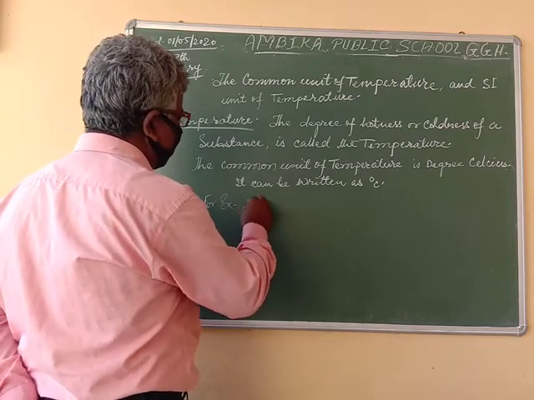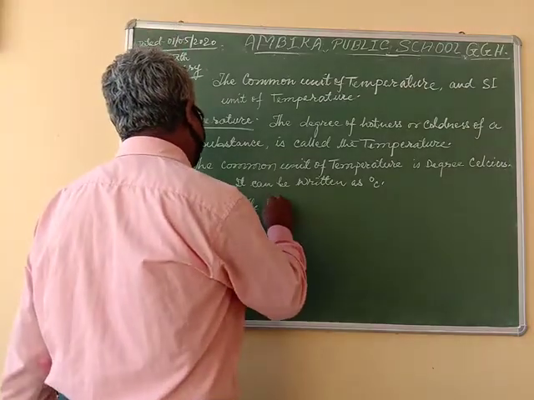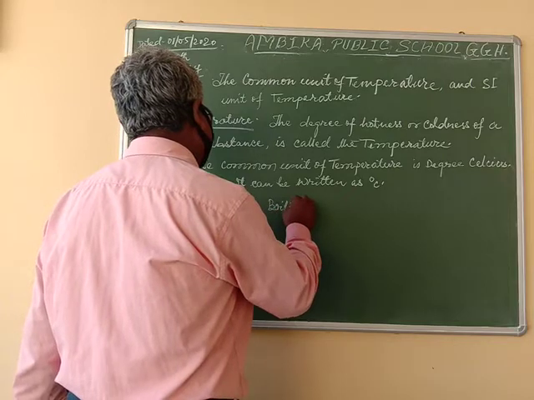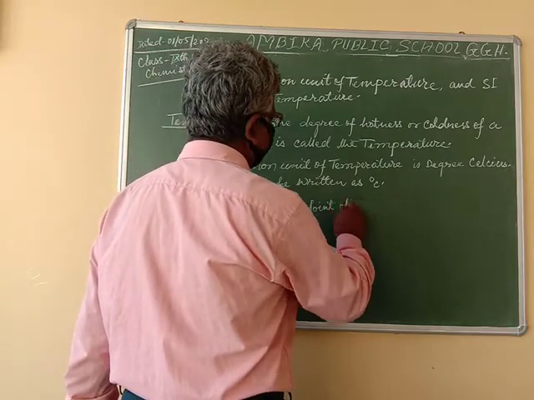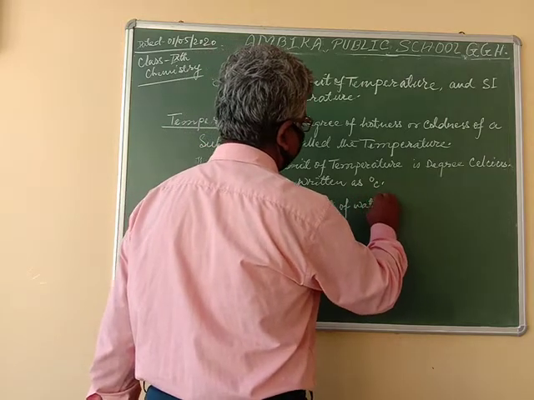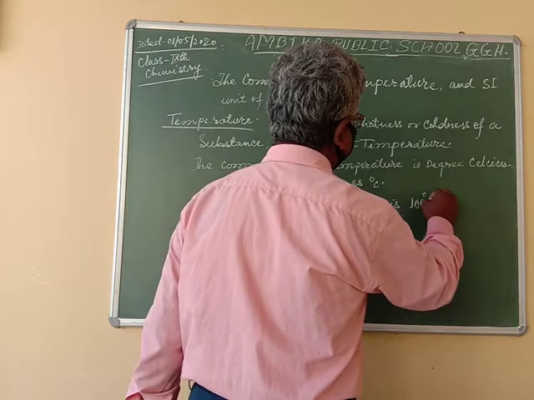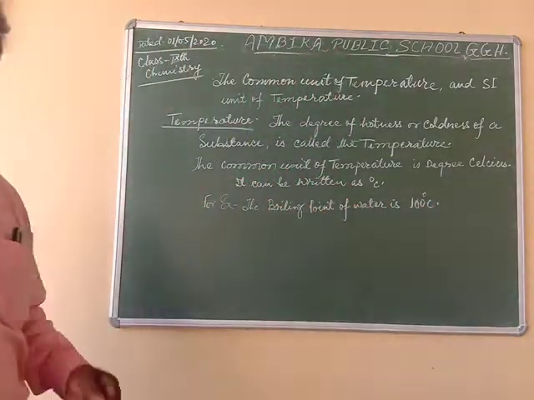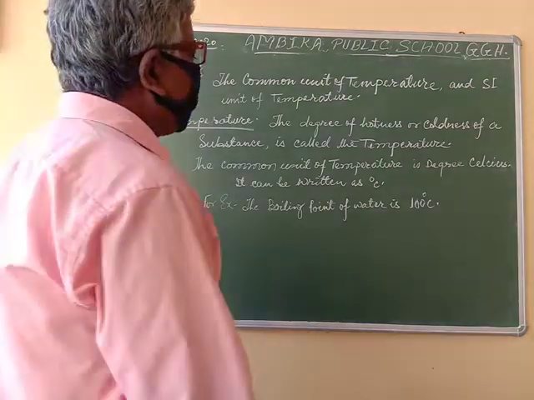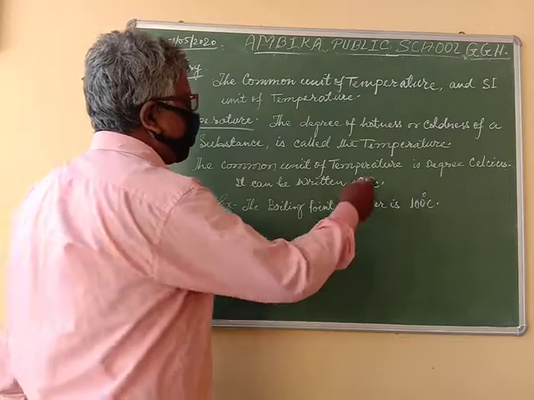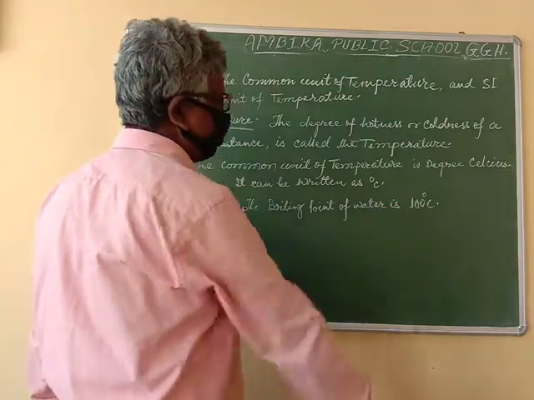the boiling point of water is 100 degrees C. The boiling point of water is 100 degrees C. It means what? It means at 100 degrees centigrade temperature, the water will start evaporating.